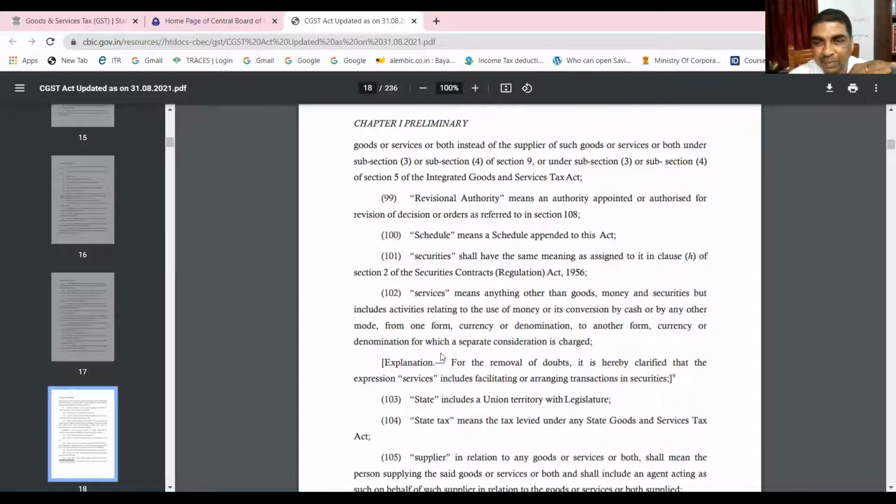There is the explanation. It is clarified that services includes facilitating or arranging transactions in securities. They are also services. So like this, I had shown you the source. You can refer to this source whenever you have any doubt about any definition. The definitions that we are learning are those given in the CGST Act. Now, friends, next definition we'll be learning.